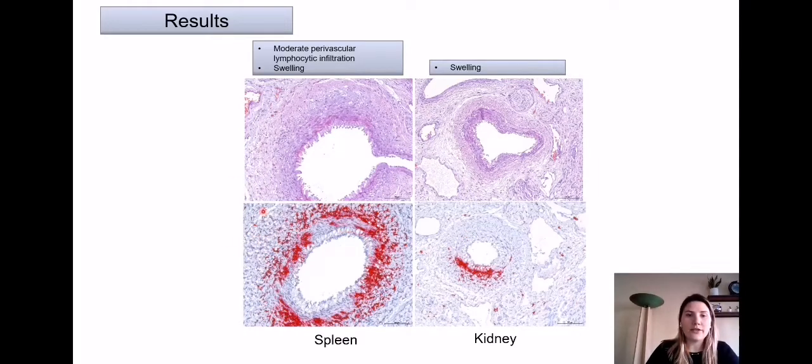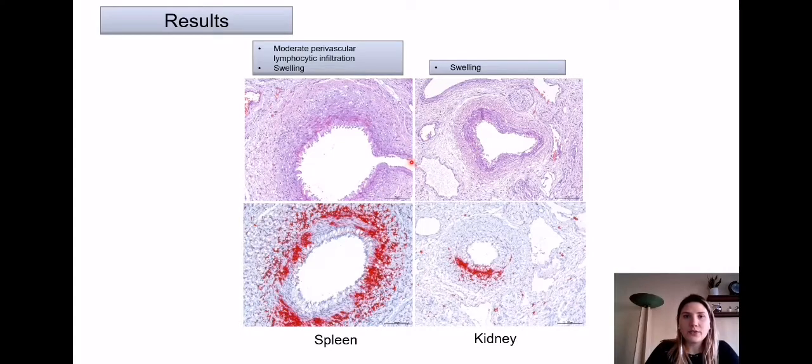First, on the left, we have pictures of a splenic artery with a moderate perivascular lymphocytic infiltration, especially here, and also a tunica media swelling. While in the in situ hybridization of the same tissue, we can see the PCV3 label the smooth muscle of this splenic artery.